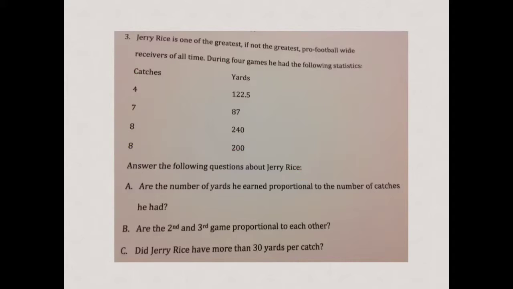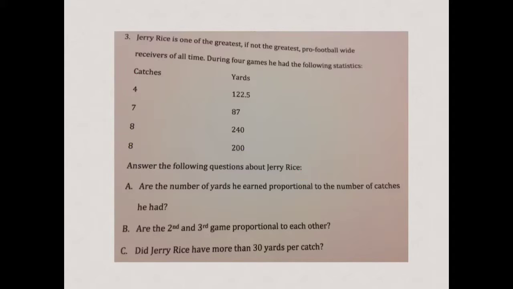So it says, are the number of yards he earns proportional to the number of catches he had? Well, the only way to check for proportion is to see if each one of them has the same ratio. Now, to check for that, I have to get the unit rate.